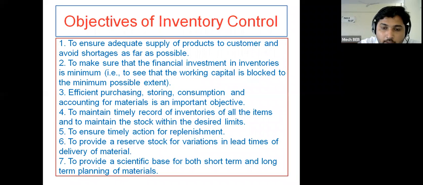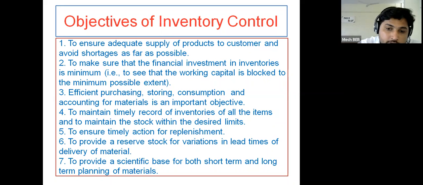If the stock level of a particular material goes below the safety level or safety stock, at that time the replenishment action needs to be taken. We have to purchase the same products from the market and maintain at least the safety stock level. The inventory control system also ensures when to start the replenishment action, so that will also be taken care of by the inventory control systems.